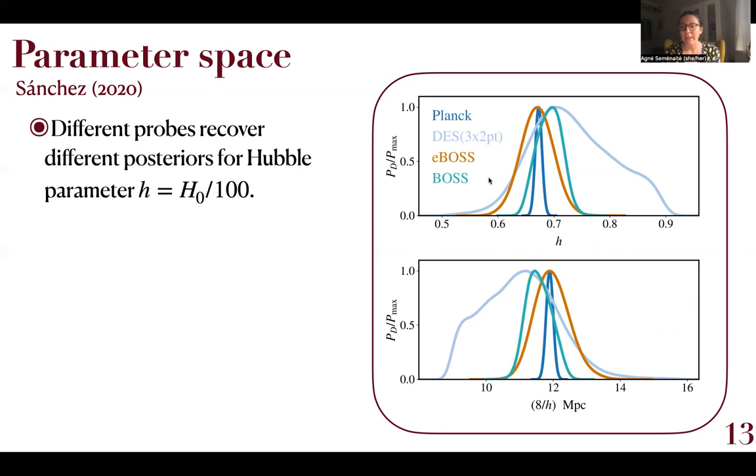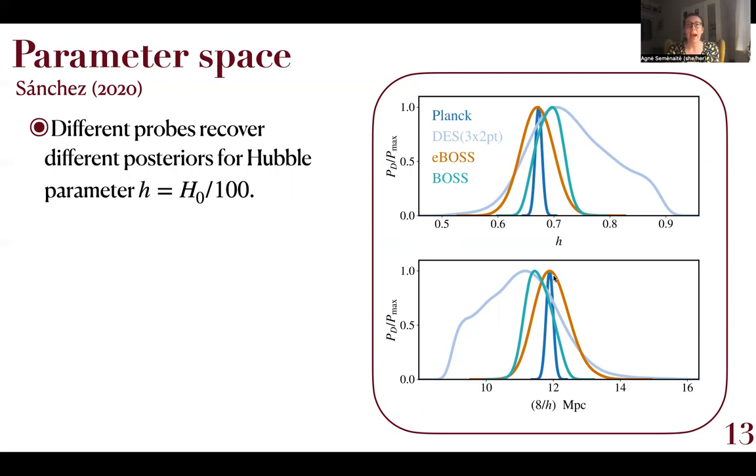And if we take a look at what physical scales 8 megaparsecs over h correspond to for these different probes, we will note that for Planck, 8 megaparsecs over h is clearly just 12 megaparsecs. Nevertheless, for DES, the story is a little bit more complicated as it has a wide posterior of h. 8 megaparsecs over h also corresponds to a wide range of physical scales.